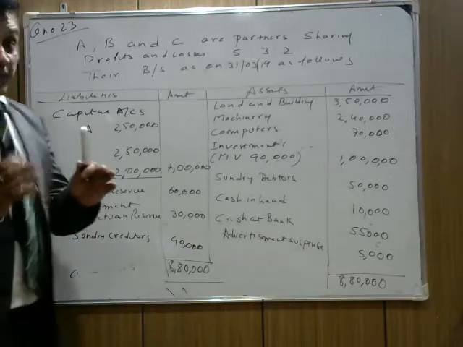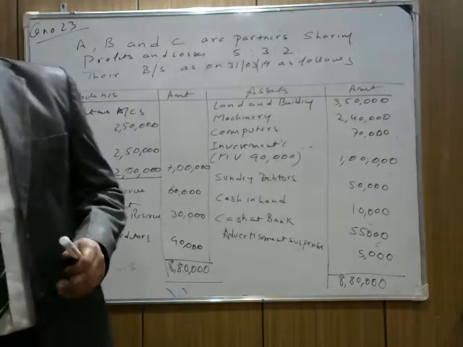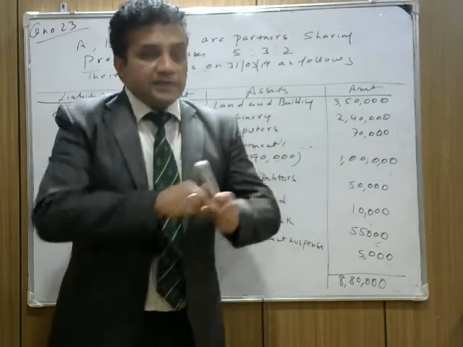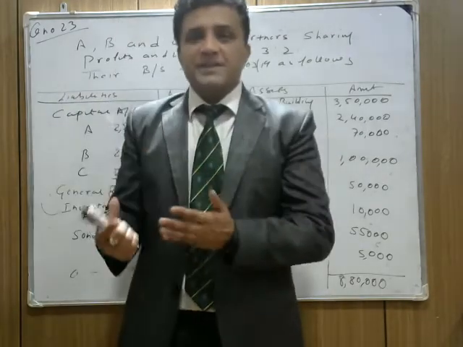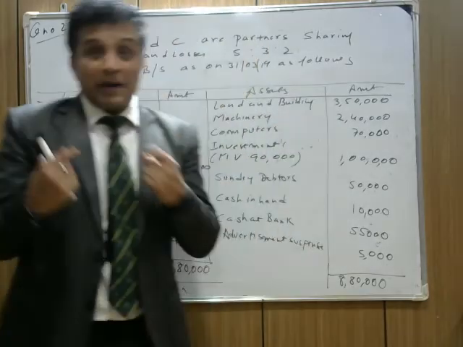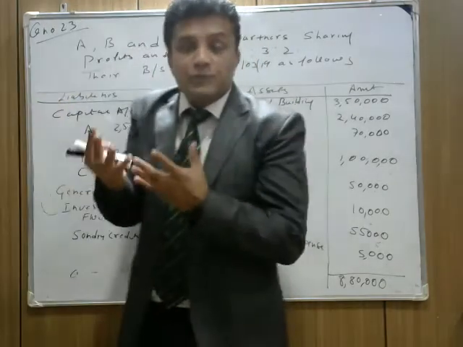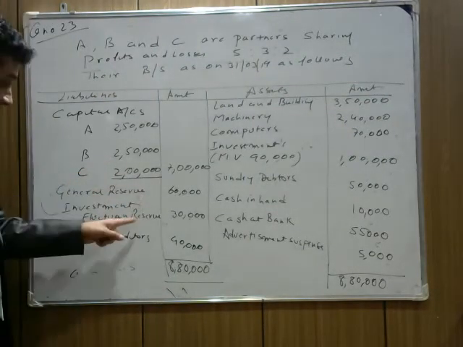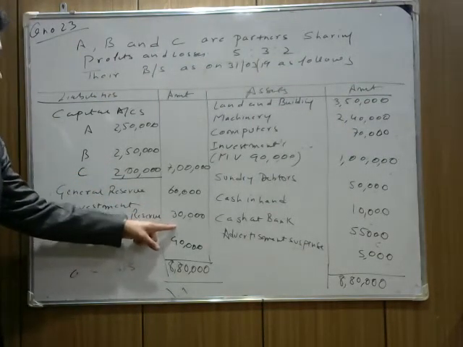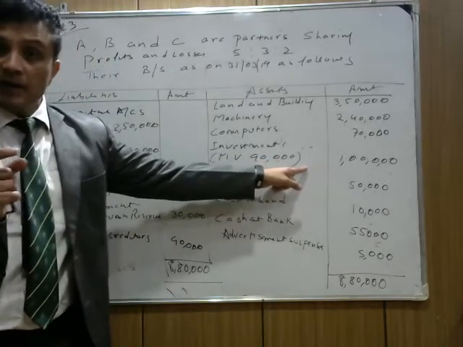Note down. Whenever you understand a question, first see what the profits are. Profits are what the partners are going to enjoy. The profits here are the general reserve and the IFR, because you created IFR of 30,000, but the investment has decreased by 10,000.